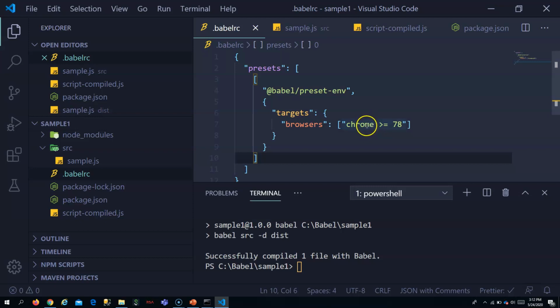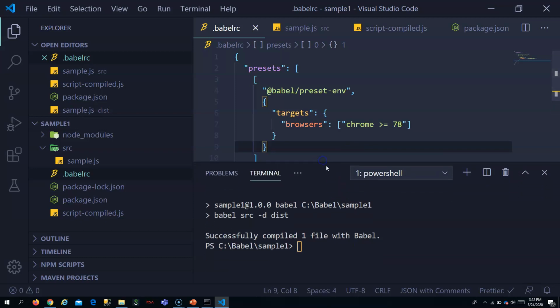So that browser's JavaScript knows about arrow functions. So no need to convert the arrow functions, right? It can be the same. That syntax is already understood by Chrome version 78. So once we run this, it should not do anything. So let's check.